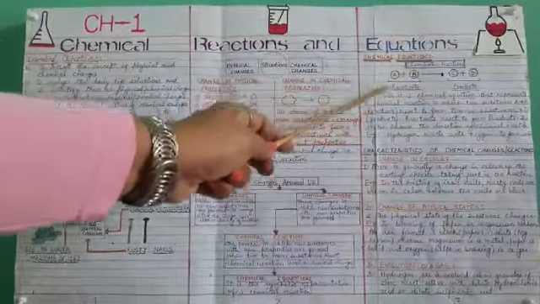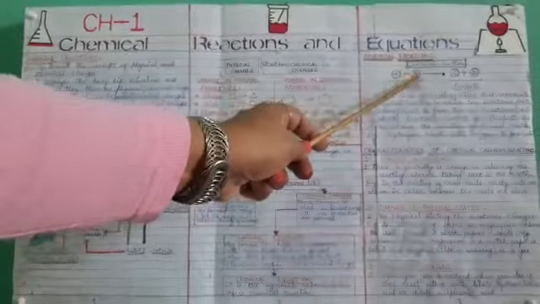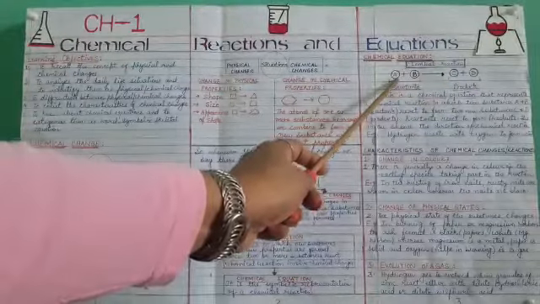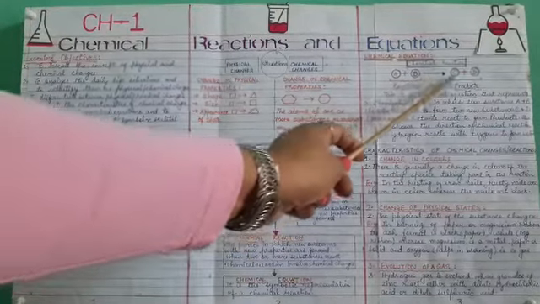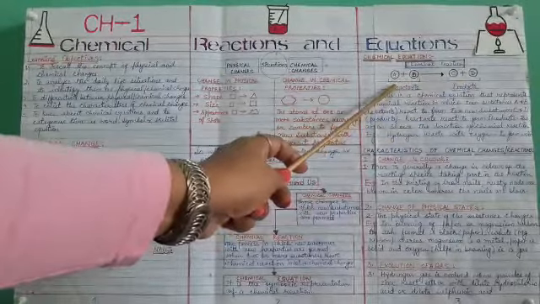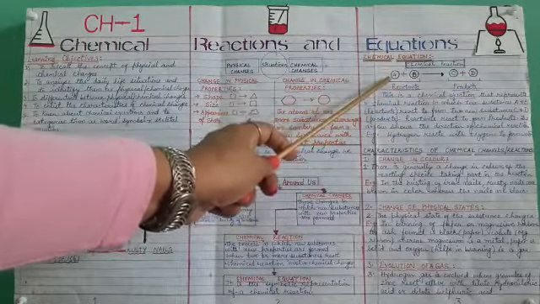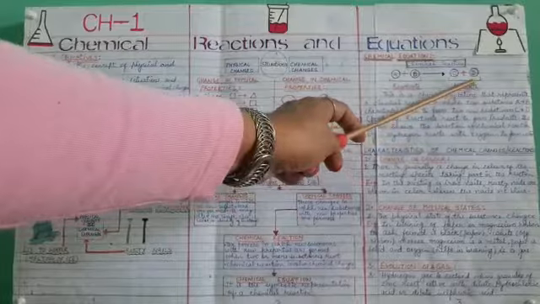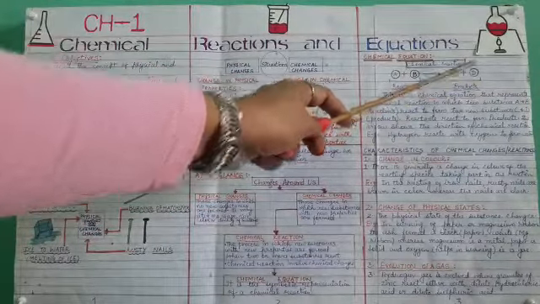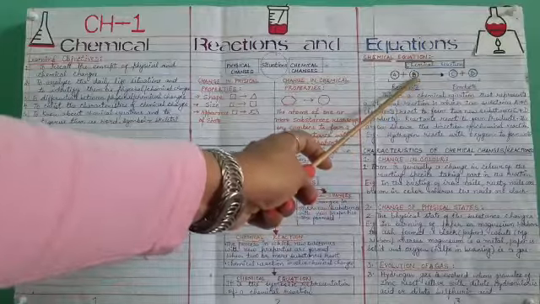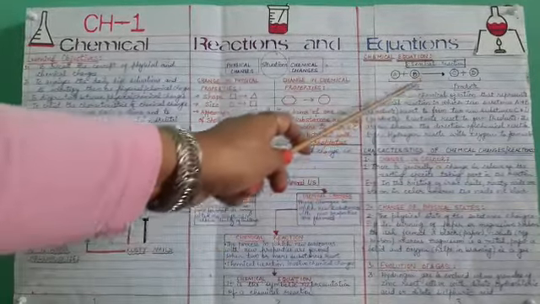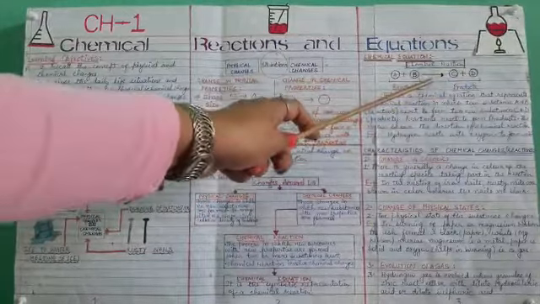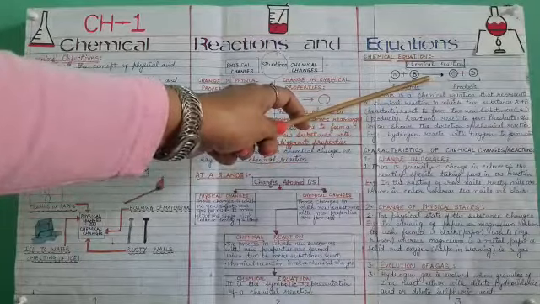This is a chemical reaction which I am showing you: here A and B are combining together to form C and D. The species which combine together to form new substances are known as the reactants, because they are reacting together. And C and D are formed as the products, because these are the two substances which have been formed there. The arrow shows the direction of the chemical reaction.